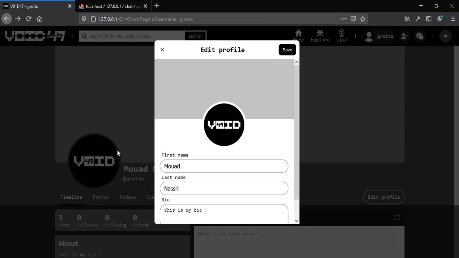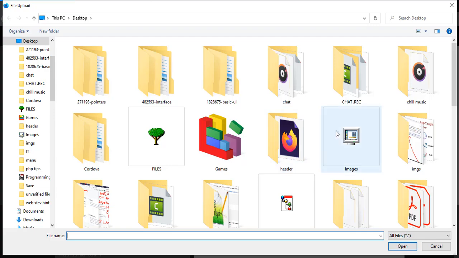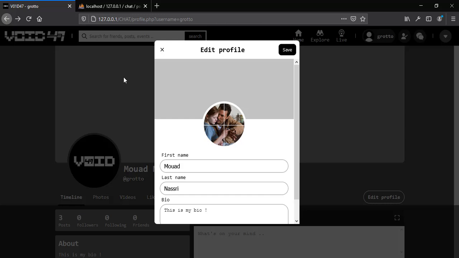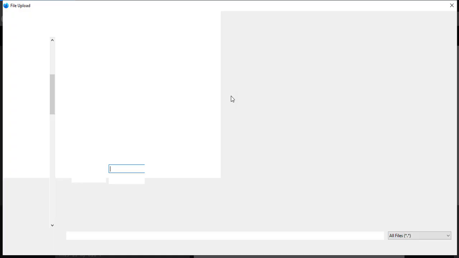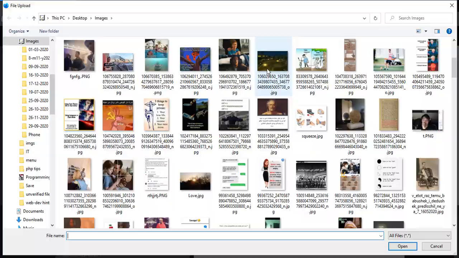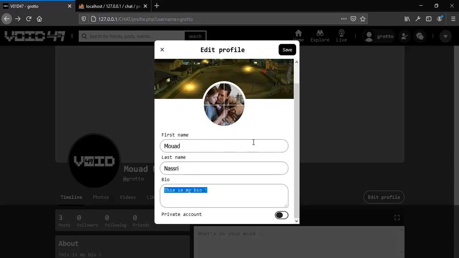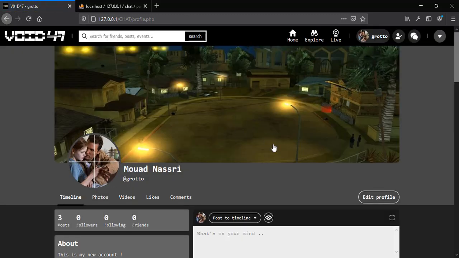Now this is basically the default image. Let's change this image, and let's go to images, and let's choose this, and let's change the cover. Let's say this, right? Now we have this cover image, and we have this profile avatar or image. Now let's say this is my new account, and let's click save. And as you can see, we have this image right here.